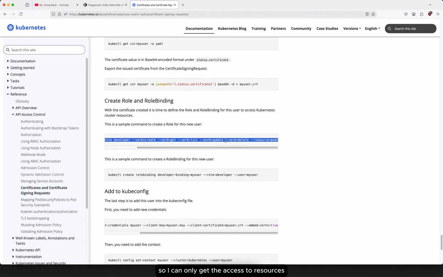So I can only get access to specific resources. You can see that I can create pods, get pods, list pods, update pods, and delete pods. Here I am mentioning which resources I have to give access to, only the pods. See, this is the developer role. I mean the role I am creating for Rom gives access to only pods, not to nodes and everything. Then we need to create the role binding as well.